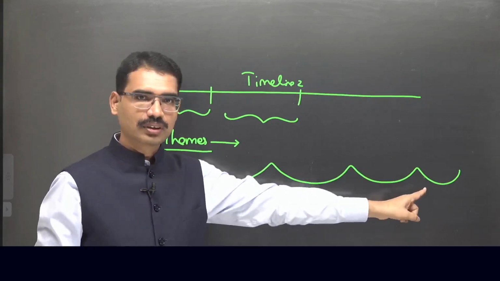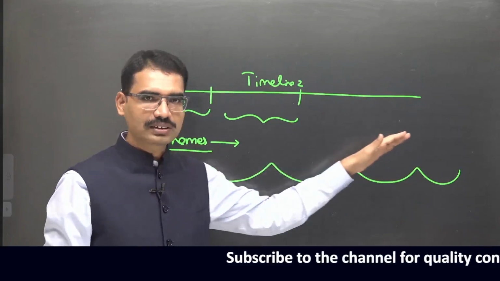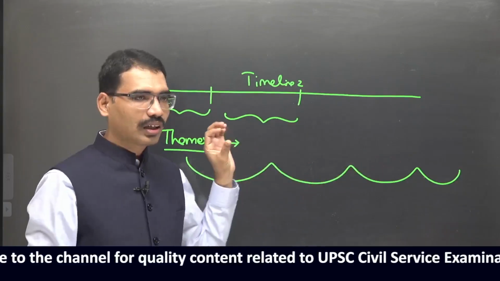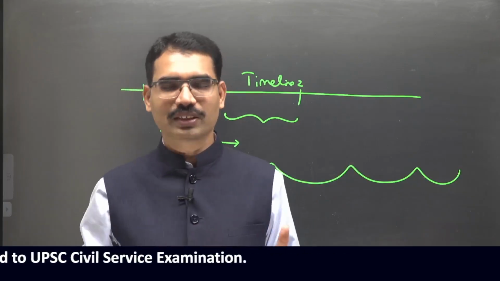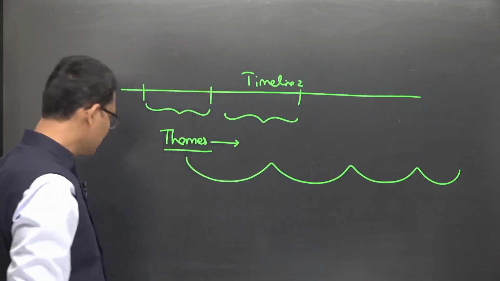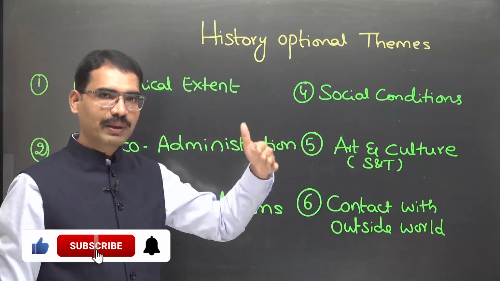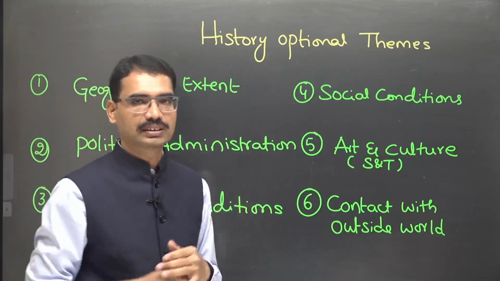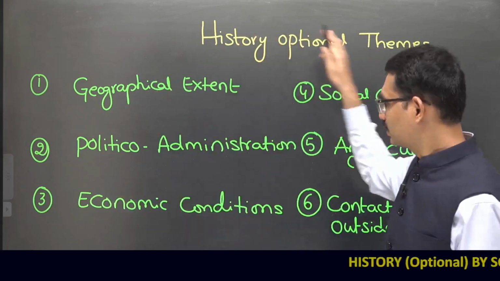Caste system, identify, the same theme repeats. Economic condition repeats, social conditions repeat, women's conditions repeat. The moment you follow this approach, history is going to be really fun. It is not going to be a difficult one. I hope you are getting how to handle the history optional syllabus. If you go by line, UPSC just elaborated the syllabus for different time periods. Otherwise, broadly, most of the units fall under these categories only.